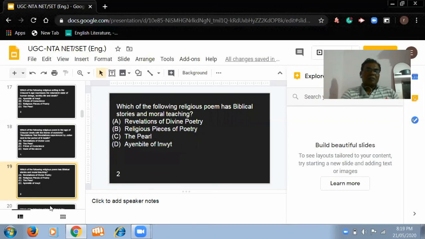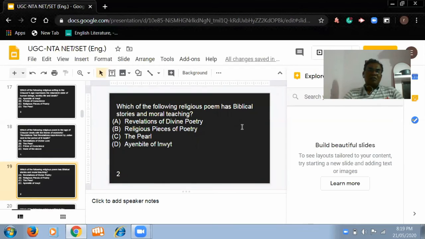Then, which of the following religious poems has biblical stories and moral teaching? Here are Revelations of Divine Love, Religious Pieces of Poetry, the Pearl, and the Ayenbite of Inwit.